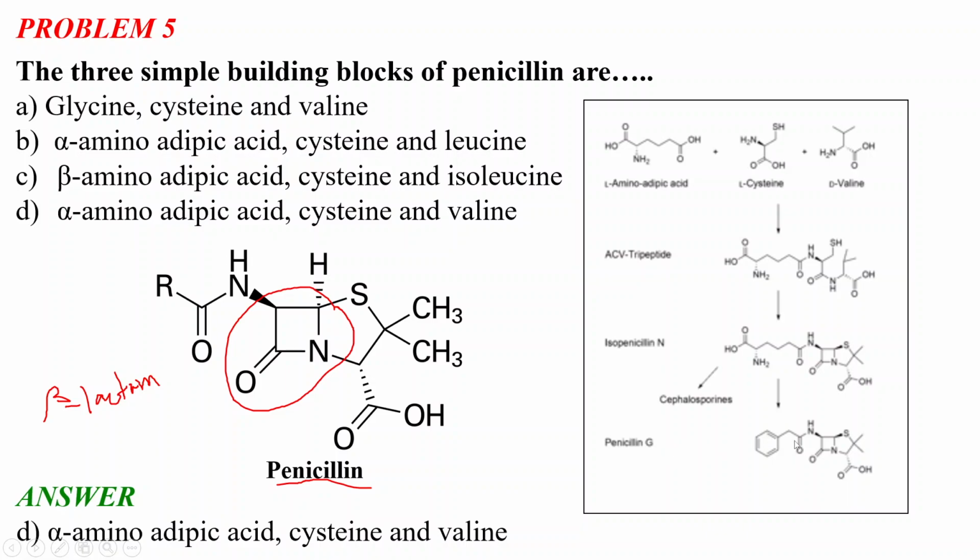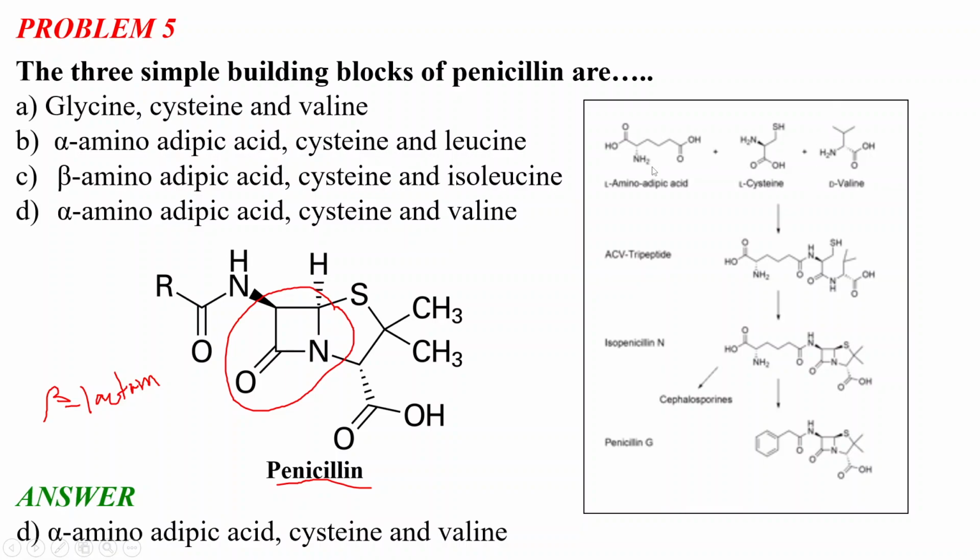So if it has this benzylic group here, if R stands for CH2Ph, then it is called penicillin G. It is very important, though you don't need to remember each and every step. Please remember the structure of the starting materials, because it is very easy. L-cysteine is an amino acid, an alpha amino acid which has a CH2SH group, and D-valine is also an alpha amino acid which has this kind of